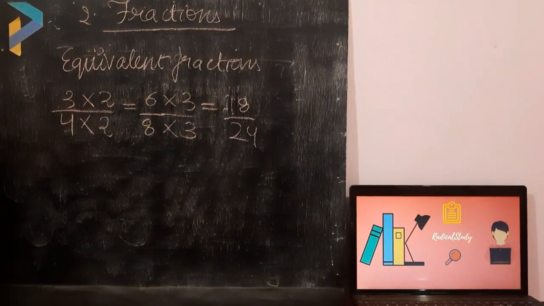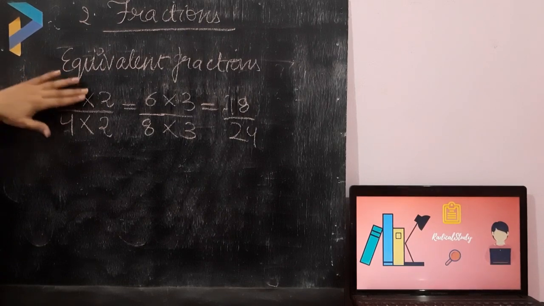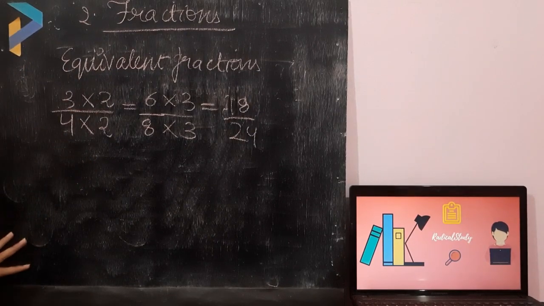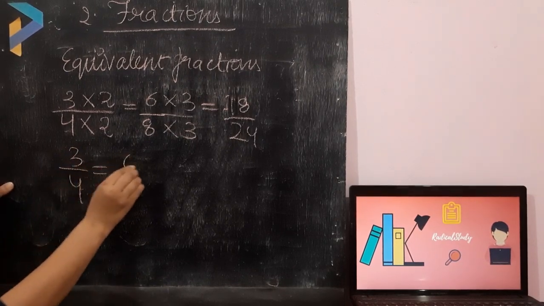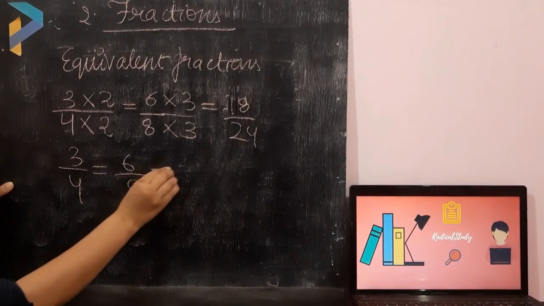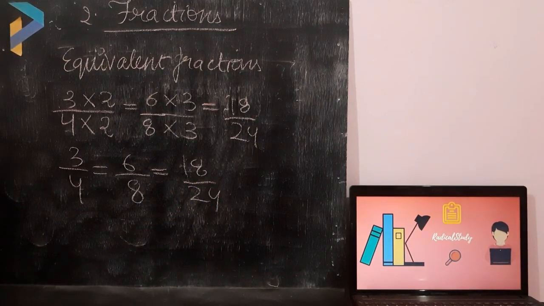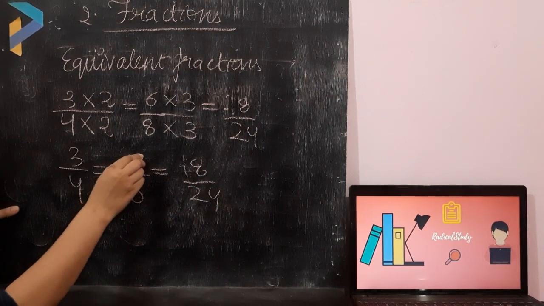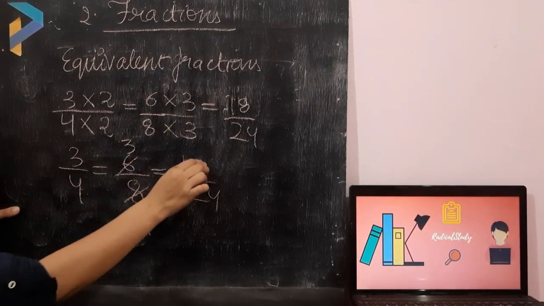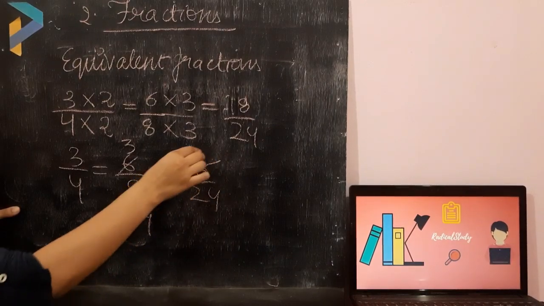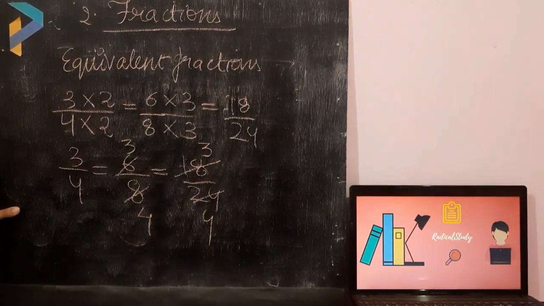So whenever we multiply the numerator and denominator of any fraction by the same non-zero number, the fractions obtained are called equivalent fractions. We can write like this also: 3 upon 4 is equal to 6 upon 8 is equal to 18 upon 24. Now how are they equal and how are they equivalent? I will tell you. We have to cancel this. 2 3s are 6, 2 4s are 8. This is also 3 upon 4. Now this one, it will be cancelled as 6 3s are 18 and 6 4s are 24.